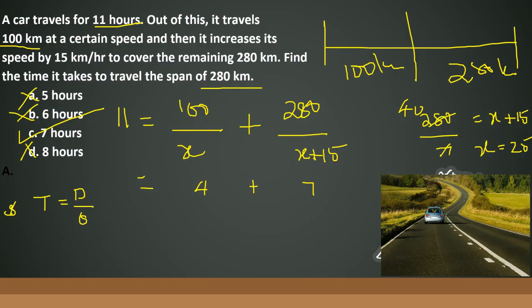Let me again sum up. As per the question, we have drawn the equation, which is 11 is equal to 100 by x plus 280 divided by x plus 15. If you take x into x plus 15 as your denominator, on the numerator you get 100 into x plus 15 plus 280 into x, equal to 11 times x into x plus 15. Solve, and it brings a quadratic equation. That would definitely kill your time, because that is not the intention. So it's better to go from the choices, wherein this is our target area, from which we solved. We came to know that 7, option C, suits as the correct answer, and that's the correct option indeed.